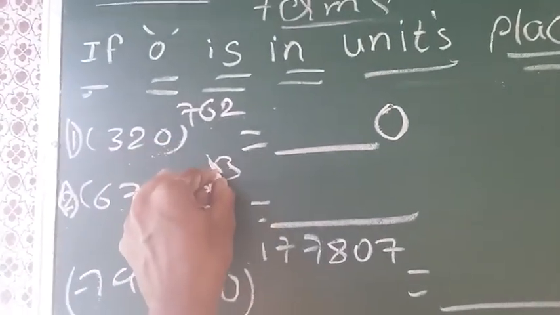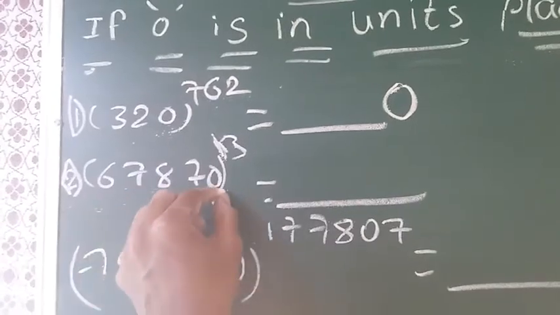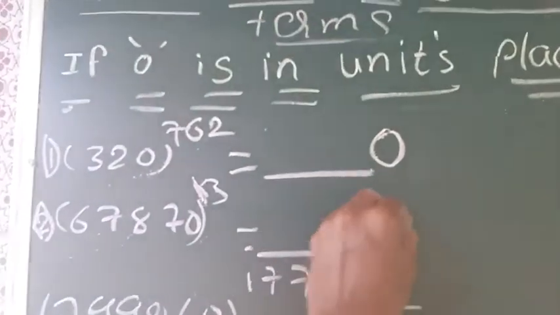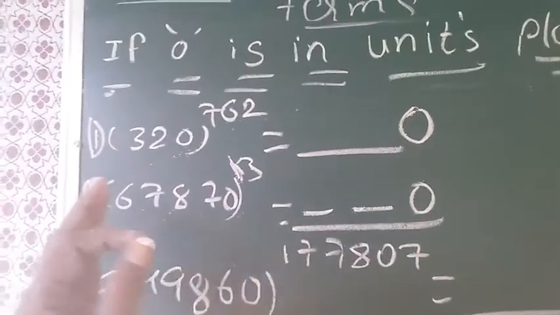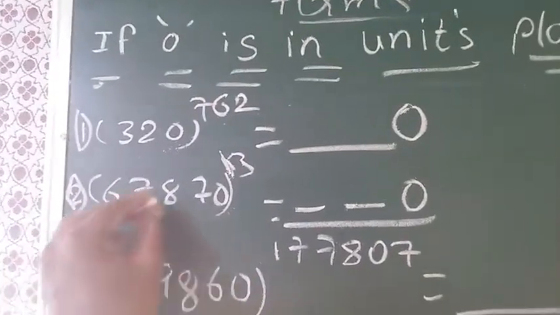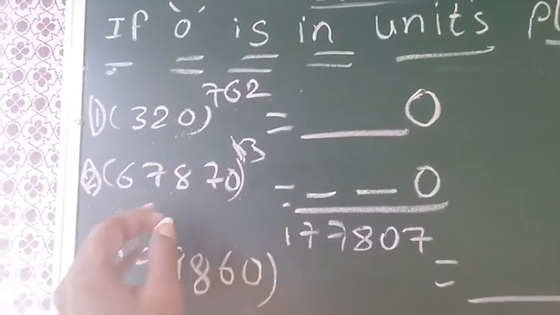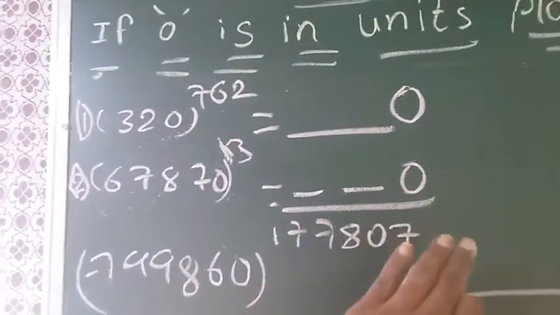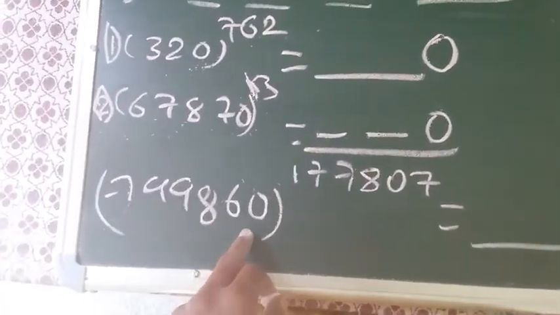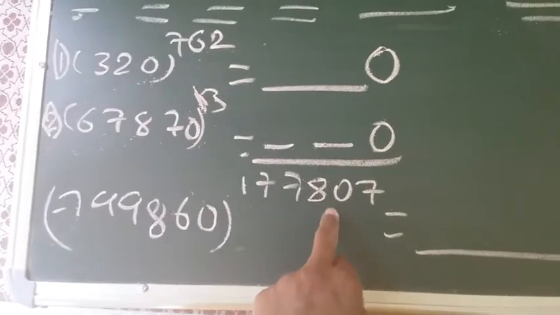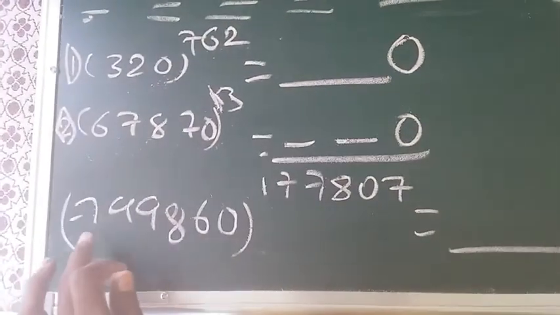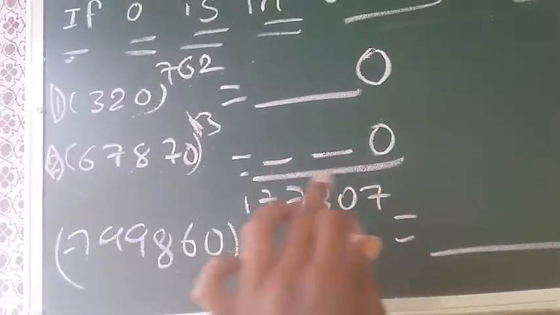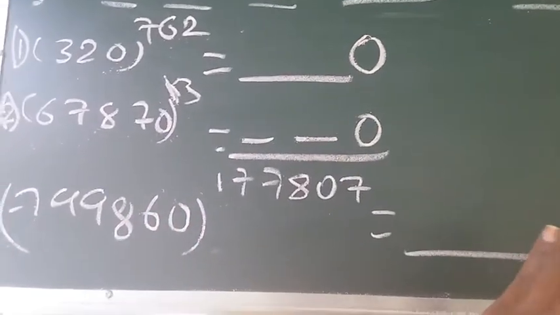67870 whole power 13. When you multiply 67870 13 times, what will you get in units place? Definitely 0. The remaining part can be anything, but 0 is in the units place. So when you multiply 67870 13 times, you will definitely get 0. The last example, 799860 whole power 177807. When you multiply 799860 177807 times, what will be the units place?